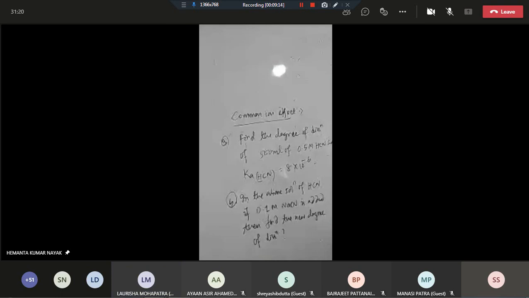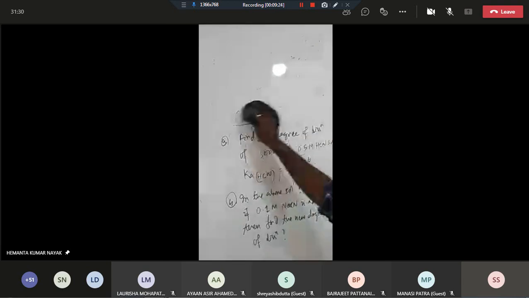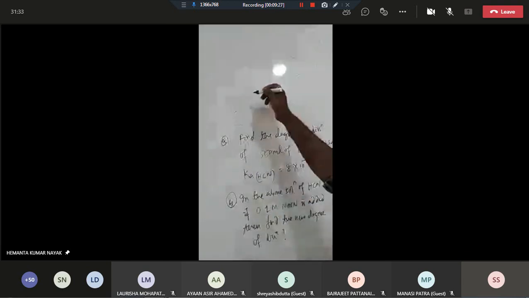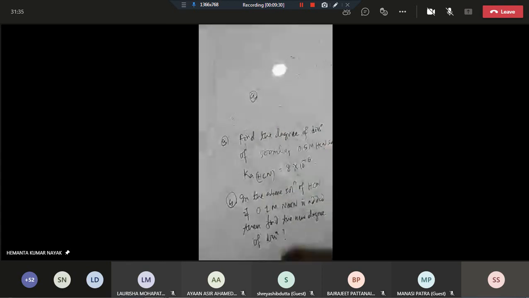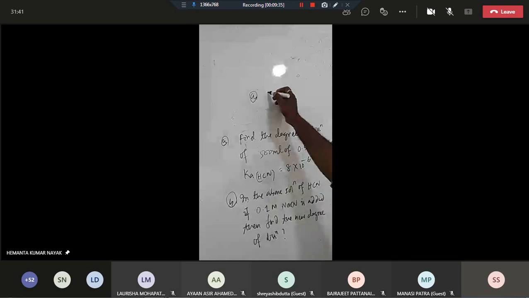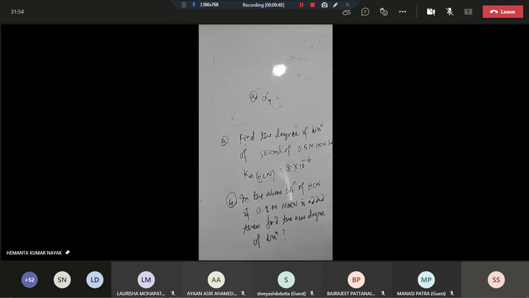Yes, sir. Now, can you solve this? In the first part, that question is very easy. You can easily solve it. Yes or no? So you see, in part A it is given to find the degree of dissociation. This is alpha 1, the initial degree of dissociation. You just check whether this value of alpha is to be determined through a quadratic equation or through the direct expression. For that, you need to check.